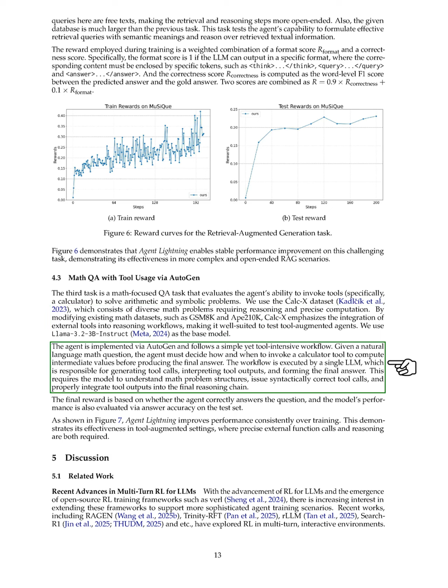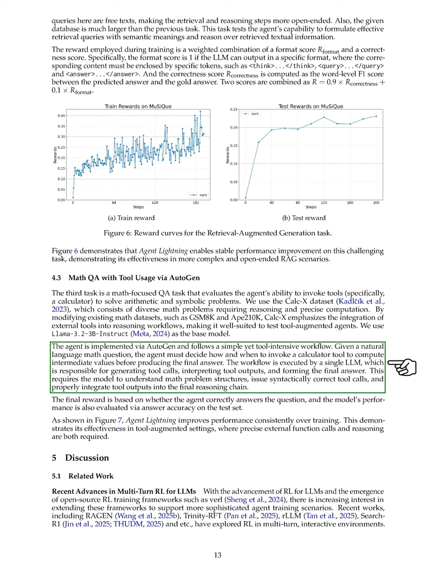The agent follows a straightforward yet tool-intensive workflow. Given a natural language math question, the agent must determine when and how to use the calculator tool to compute intermediate values before arriving at the final answer. This process is managed by a single LLM, which generates tool calls, interprets the outputs, and formulates the final answer.